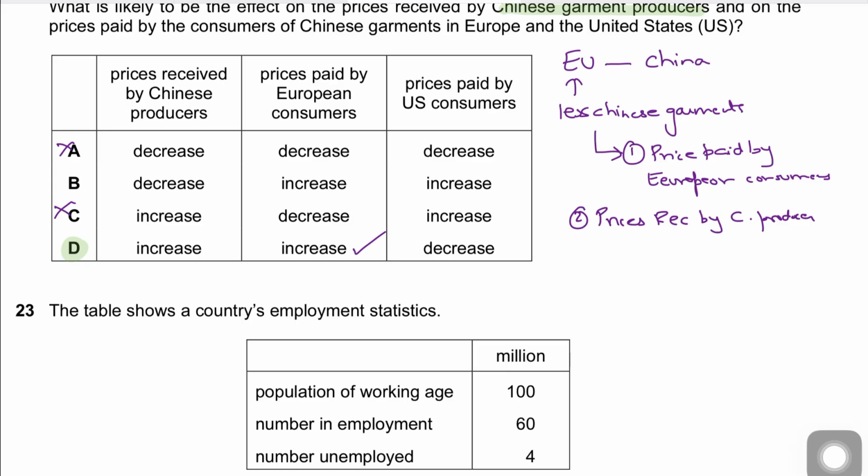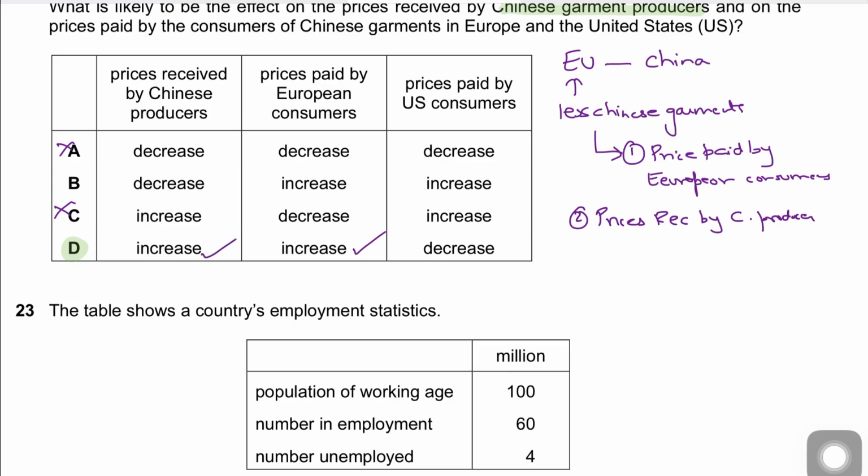Those Chinese producers who are allowed to sell within the quota can receive a higher price because supply is restricted. So prices received by Chinese producers would increase as well, right?